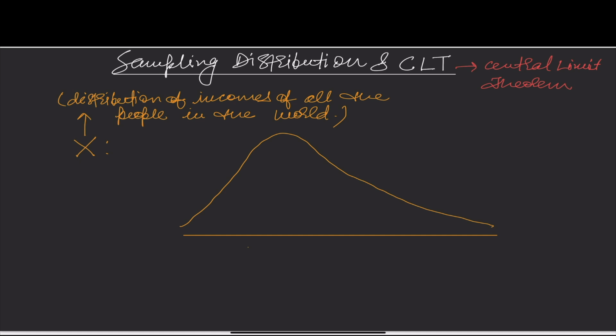This is a population distribution and it looks like this. Note, this distribution which you are seeing right now is not a Gaussian distribution. So let me write it as well. The distribution that you are seeing right now is not necessarily Gaussian.